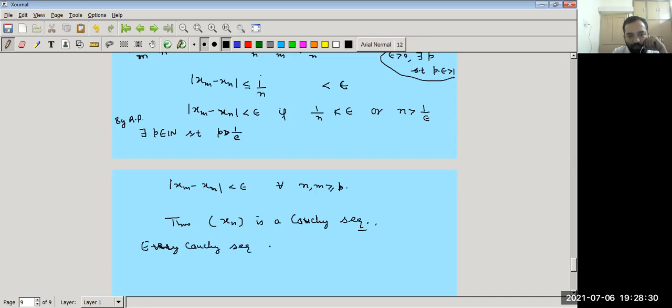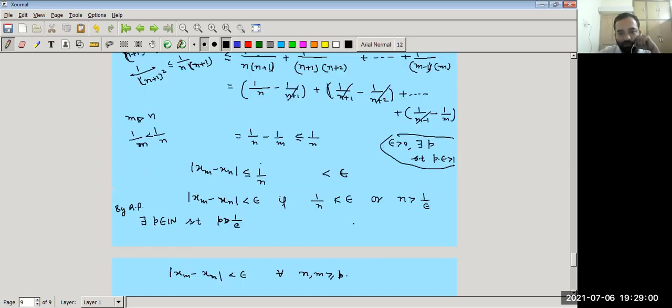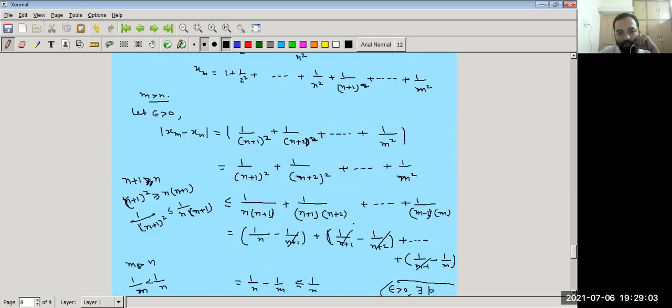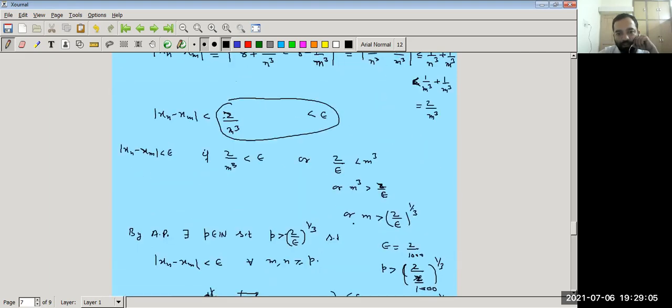Therefore, the sequence xn is convergent.